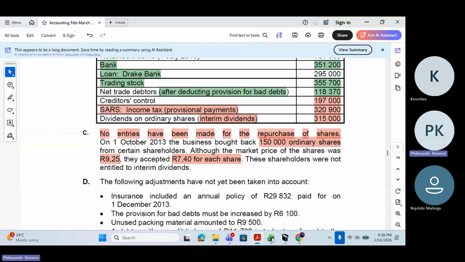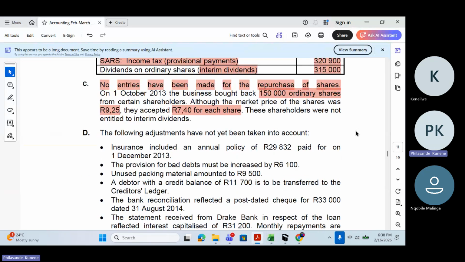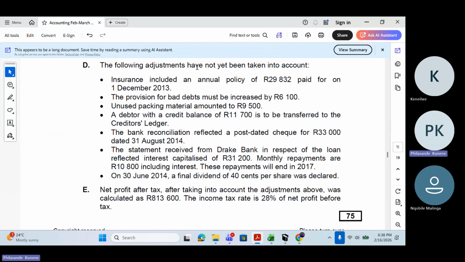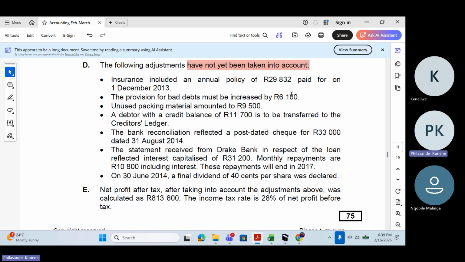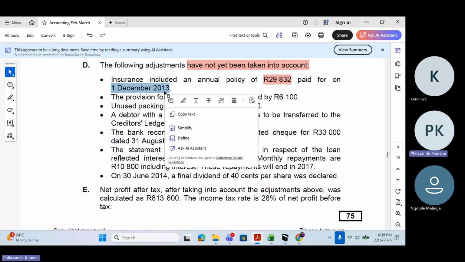Okay. Now we can carry on to number D. The following adjustments have not yet been taken into account, which means they have not been recorded at all. These transactions were not recorded at all. Insurance included an annual policy of 29,832 paid for on 1 December 2013.